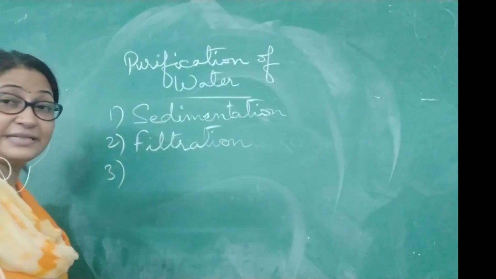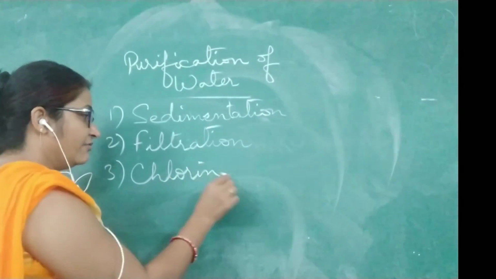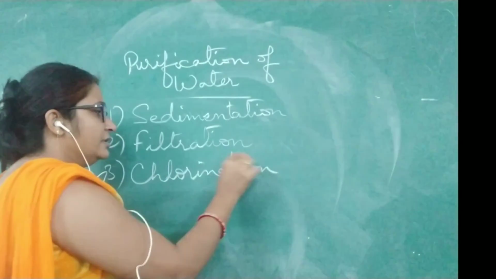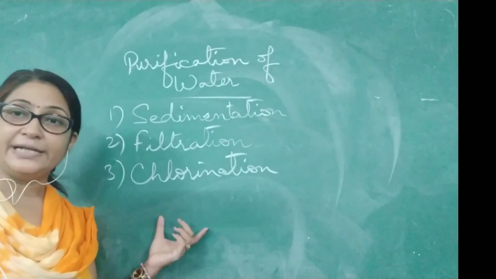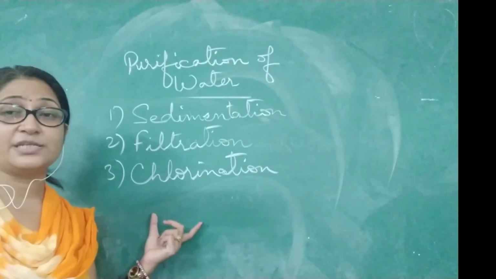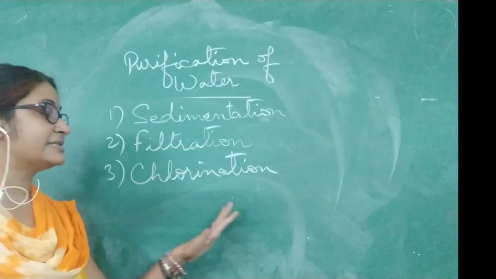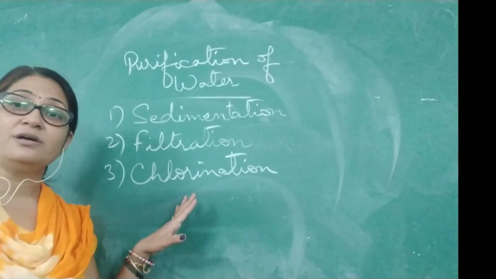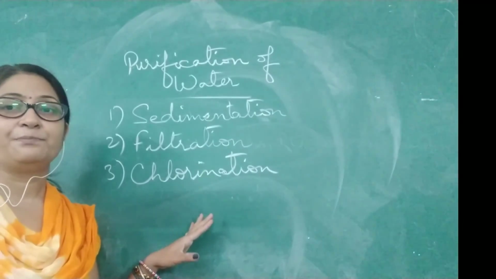And the third method that they use is the chlorination. Very simple method, nothing so difficult. The chlorine tablets are available in the market, which they add to water, and these tablets have the capacity to kill the germs which are present in the water. So these three methods are followed at water works. This is how the water is made pure.